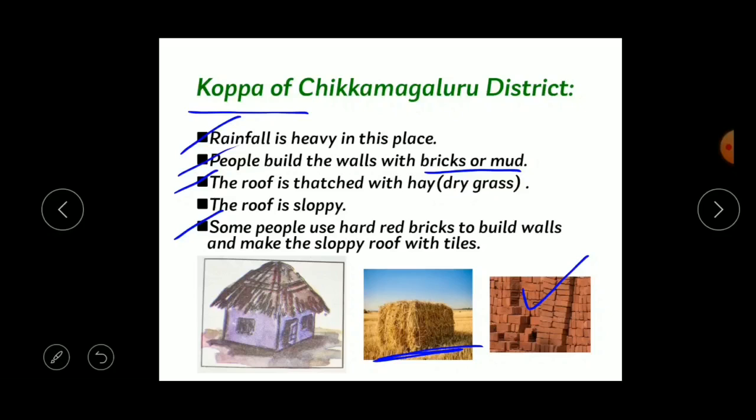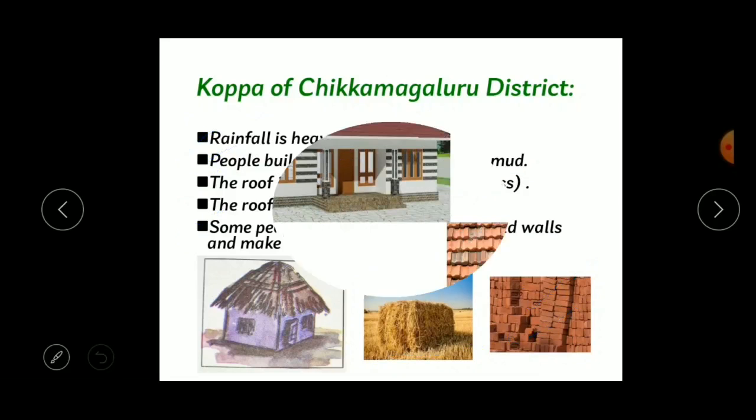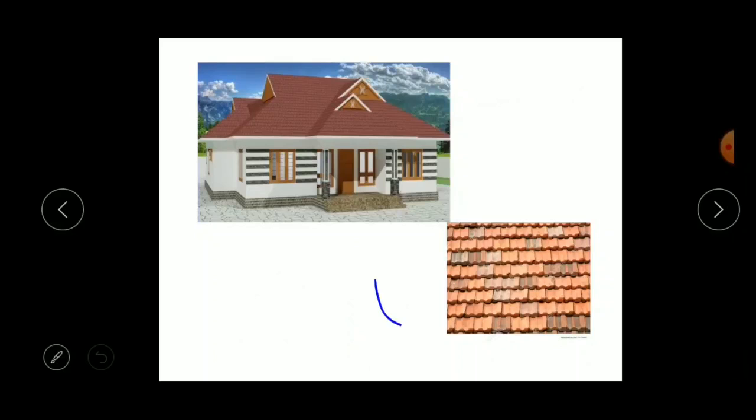Even some people in this area build their house walls with bricks. These are the bricks, you know that, right? They build the house with red bricks and make the roof with tiles. Here you can see these are called tiles. You might have seen them, no?